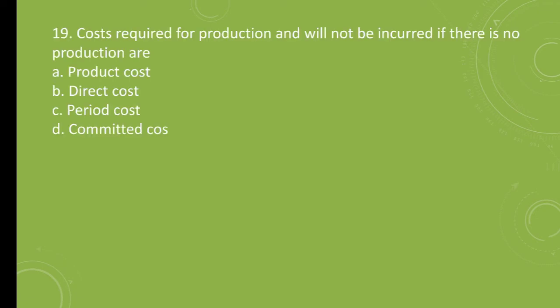Question number 19. Costs required for production and will not be incurred if there is no production are A. Product cost, B. Direct cost, C. Period cost, D. Committed cost. The correct answer is A. Product cost. Costs required for production and not incurred if there is no production are product cost.